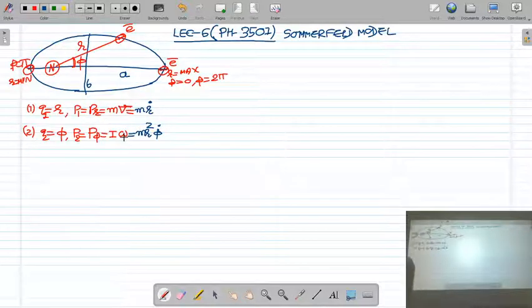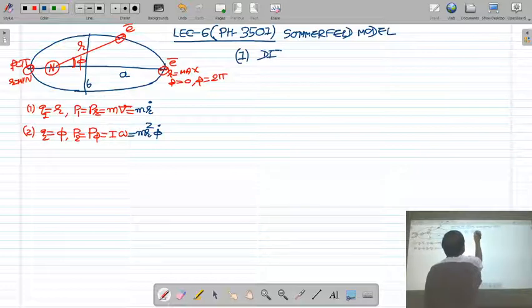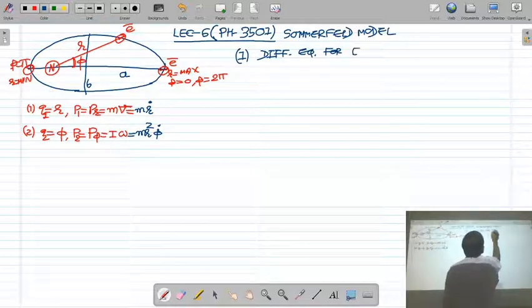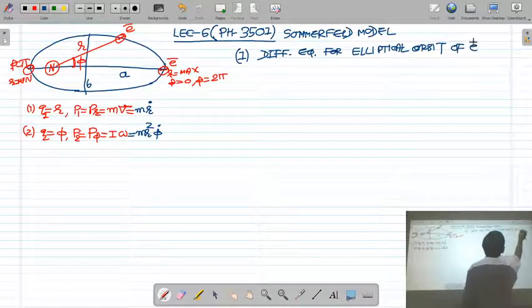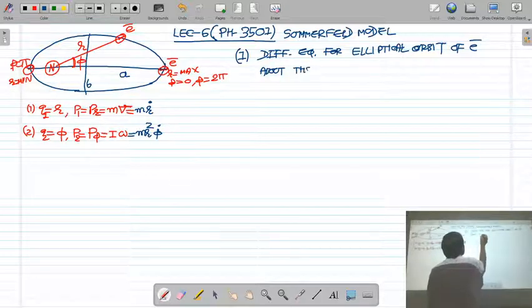In the last lecture, we obtained the differential equation for the elliptical orbit of the electron about the nucleus.